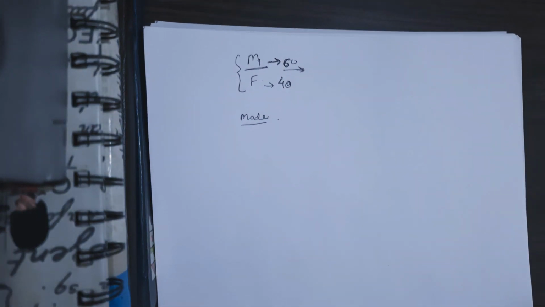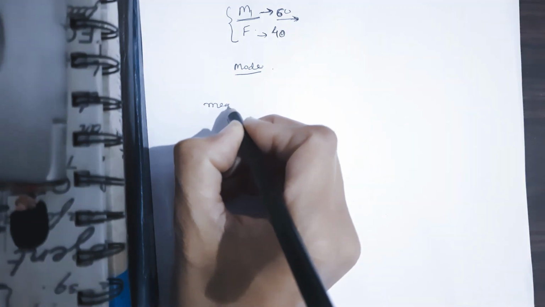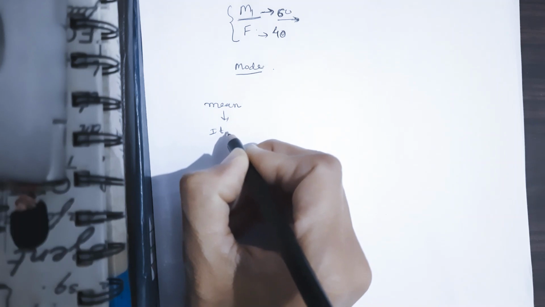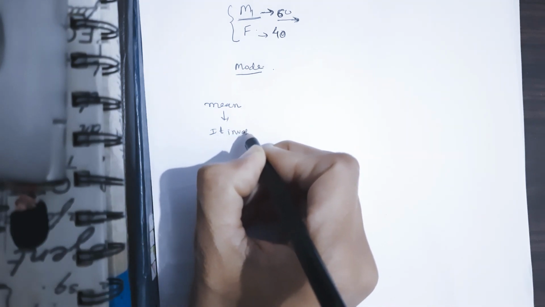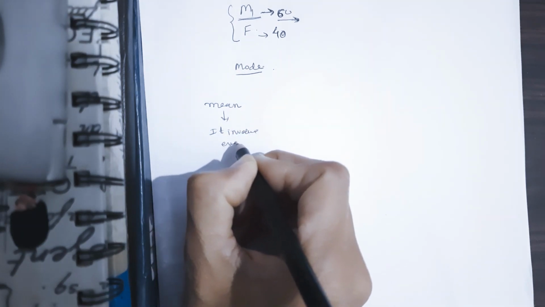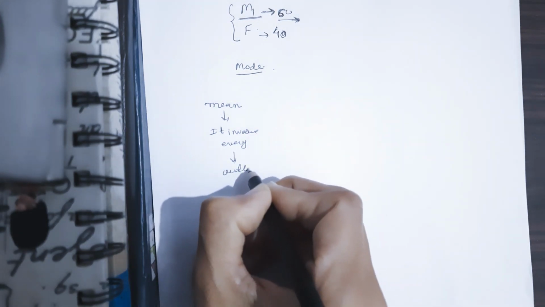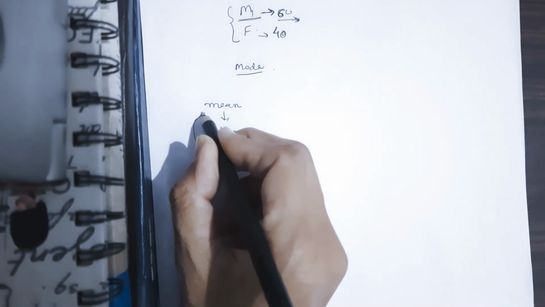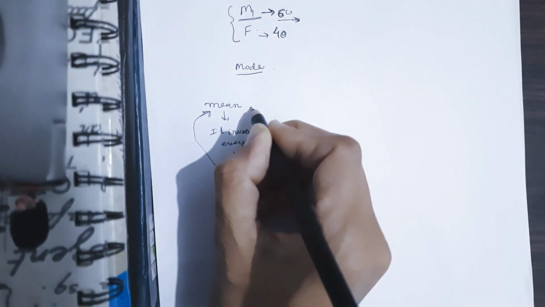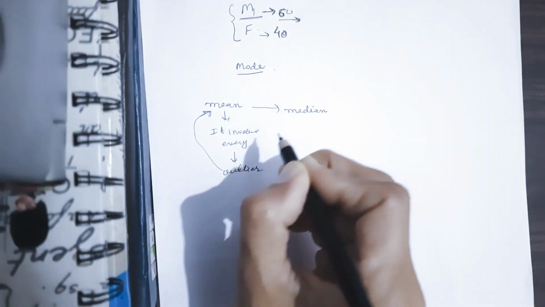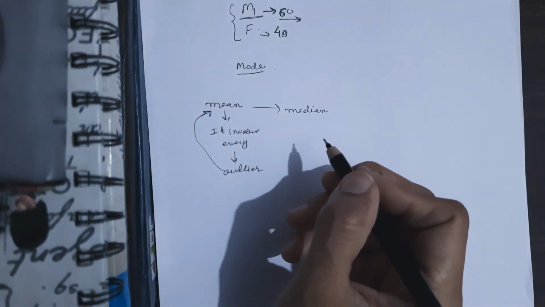So I hope you understand this, that every time we first consider the mean, because the mean is very important and it involves every data point. That's why it is very informative. But whenever an outlier is there, then this leads us to false results. So we move to the median. This is just an example I am giving.